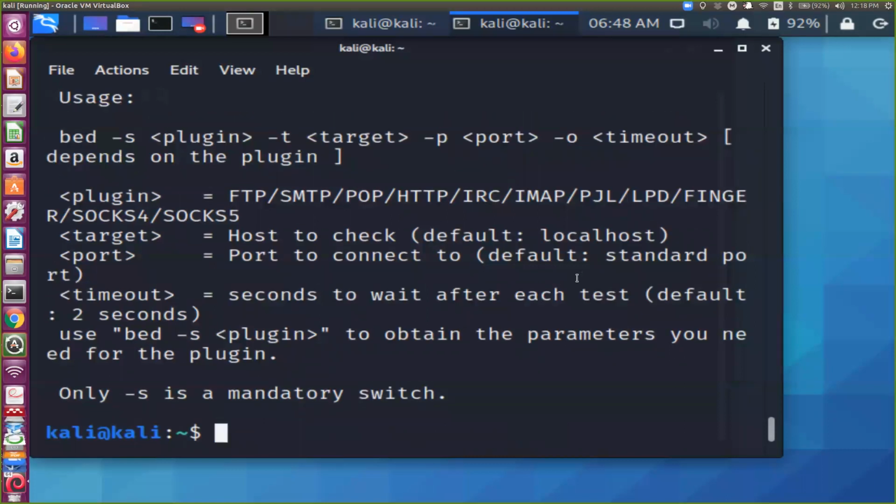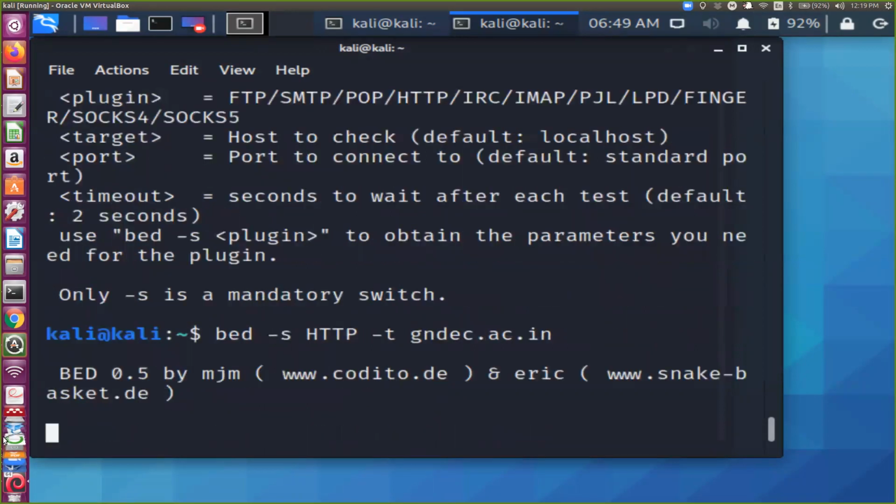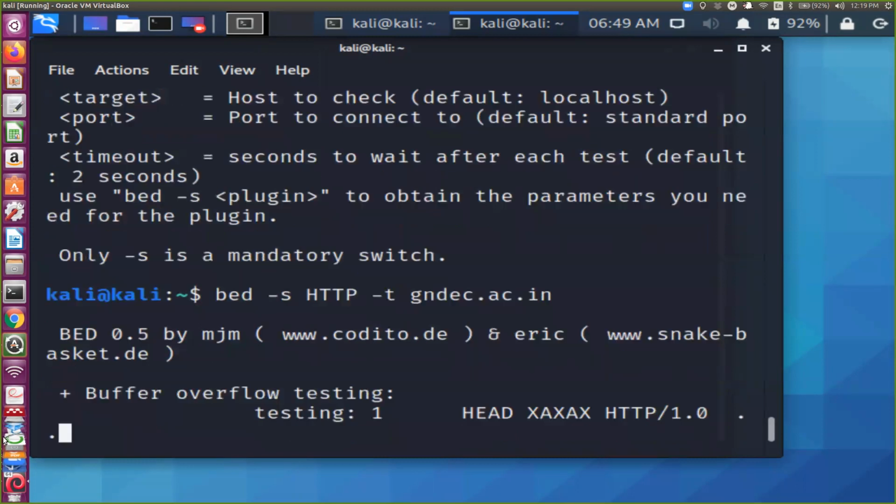So -s has to be in lowercase, and it is also mentioned here that -s is a mandatory switch. This is a switch. Now we will check the buffer overflow testing with the website. Again, this is intensive. It will check and show us whether there is a buffer overflow in this. So you can see, using certain commands we can easily check vulnerabilities not only on machines, hardware, routers, Wi-Fi switches, but also on websites.